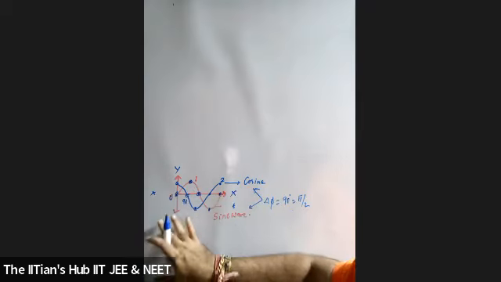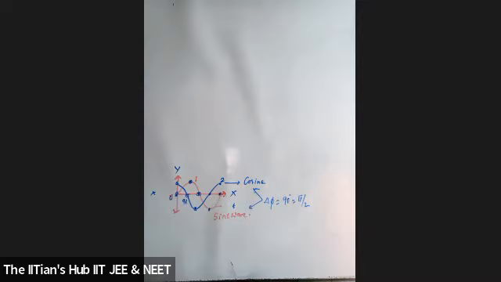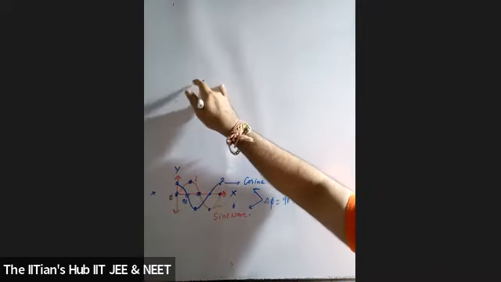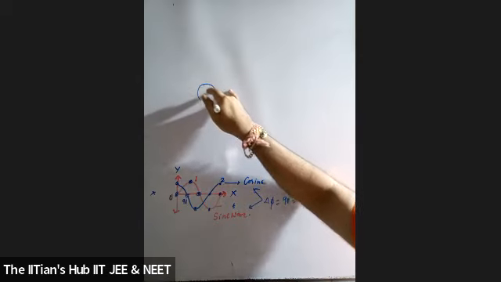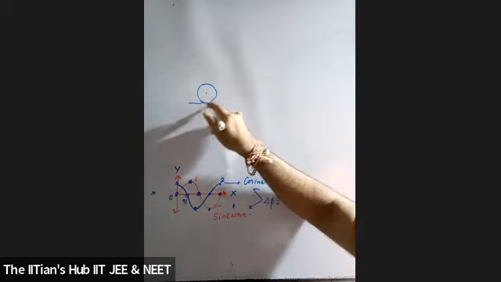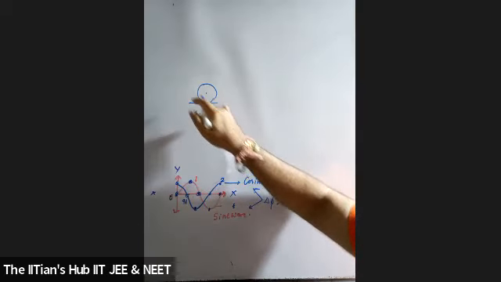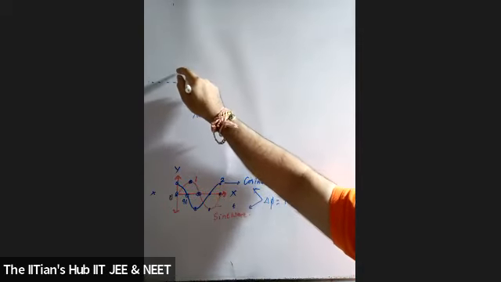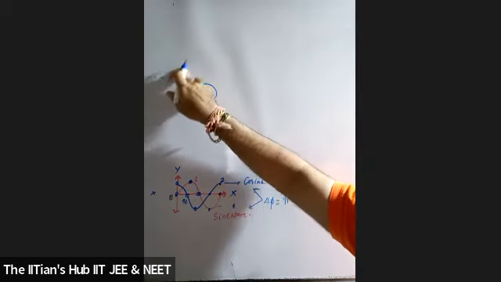Now, what is the reason for me to put forward this? Let us go for an oblique collision. Please pay attention, students. Suppose agar maine tumhe question diya, there is an object which is initially at rest, and there is another object which is moving.